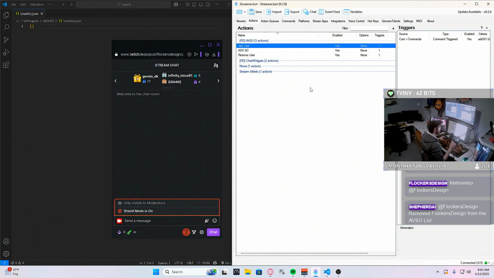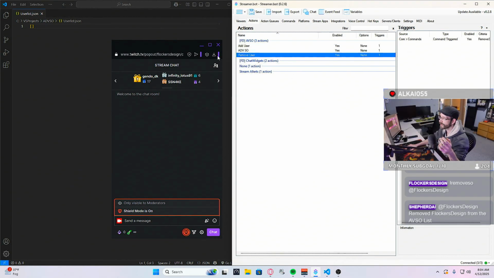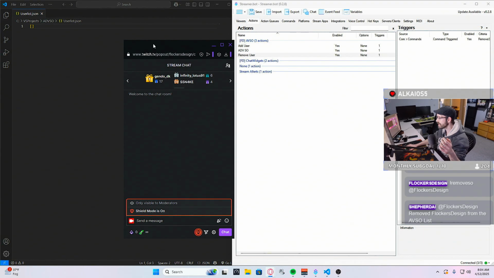Then this is the command function to add a new person to the list. And this is to remove a person from that list. So the list is now empty.